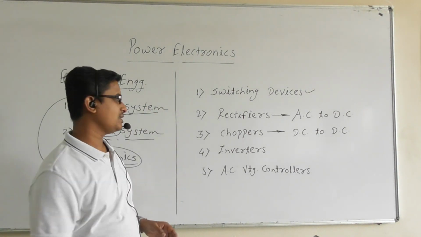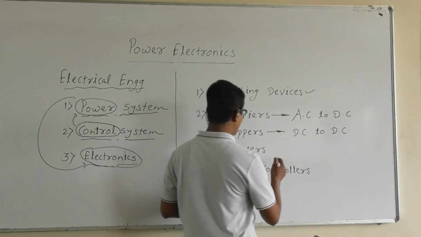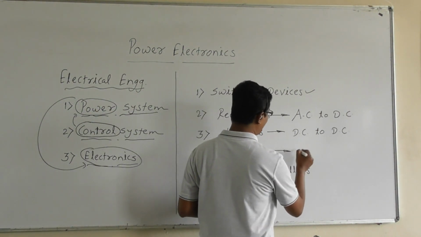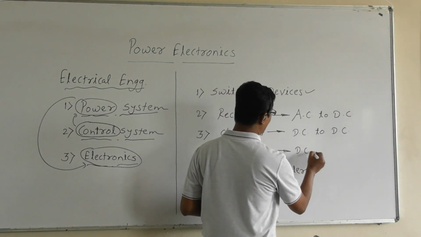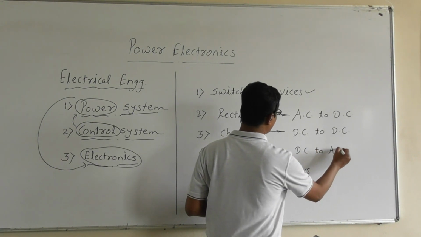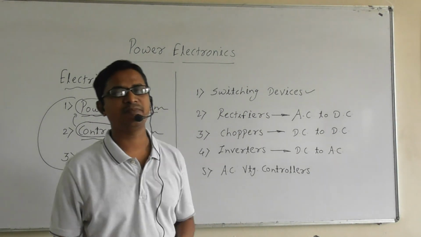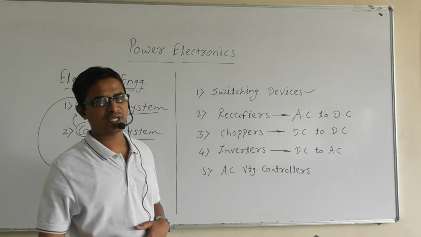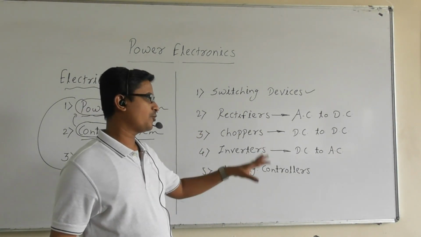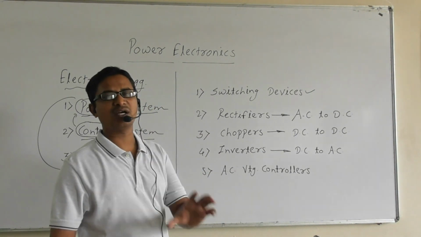The next one is an inverter. An inverter is a circuitry that converts DC to AC. Input is DC and output is variable AC or controlled AC.